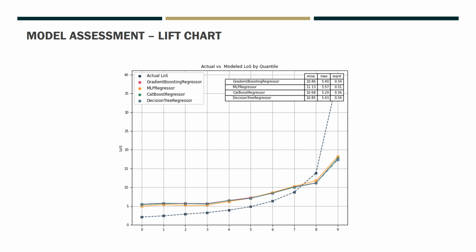Another thing to look at is vertical distance between first and last quantiles. The first quantile contains patients the model believes will have the briefest length of stay. The last, those patients that will have the longest length of stay. Although the discrepancy between actual and modeled length of stay is large in the rightmost bucket, the trend is going in the correct direction. It's just not getting there fast enough.